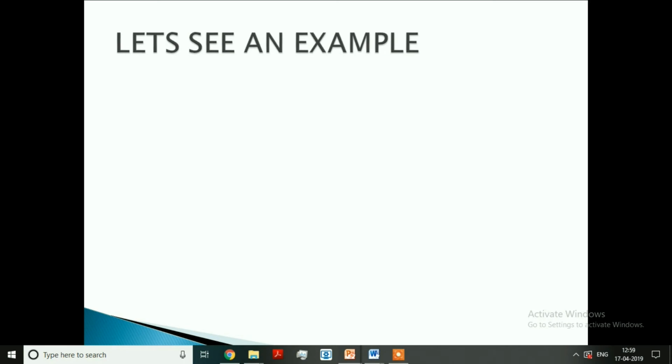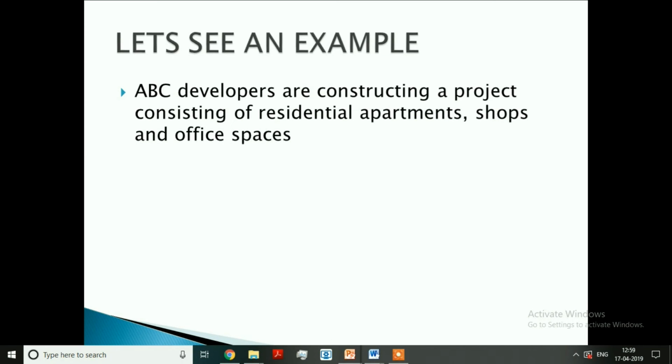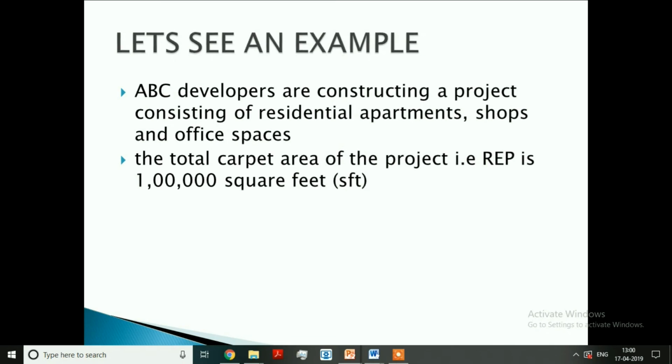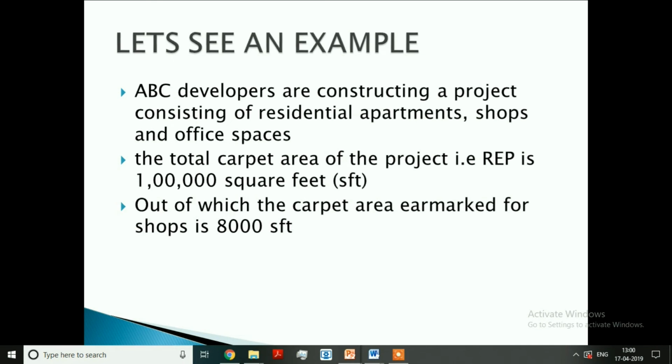Now, let us see an example to understand what is an RREP. ABC developers are constructing a project consisting of residential apartments, shops and office spaces. The total carpet area of the project, that is REP, is 1 lakh square feet. Out of which the carpet area earmarked for shops is 8,000 square feet and that of offices is 6,000 SFT.